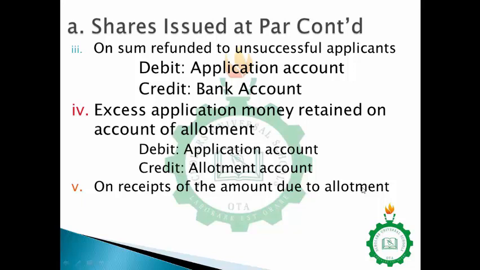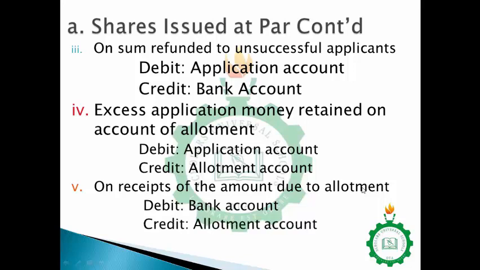Now the next entry is on receipt of the amount due on allotment. When you receive money, it will go to the bank, and the rule of double entry says you debit the receiver. So you debit your bank account, then you credit allotment, because what you're receiving money for is allotment.